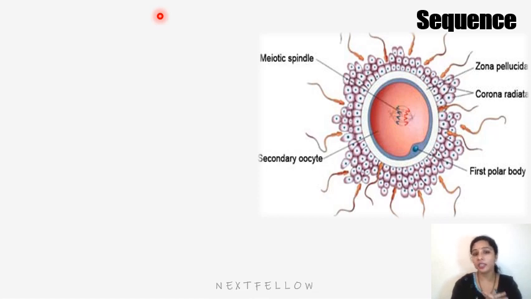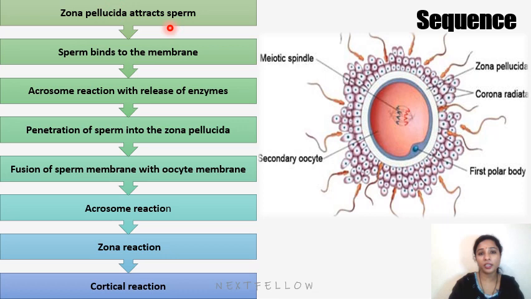After the capacitated sperm, the next event is the acrosomal reaction. The zona pellucida attracts the sperm, which binds to the membrane. So here this is a capacitated sperm, and now the acrosomal reaction occurs. During the acrosomal reaction, acrosin and a trypsin-like substance are released to penetrate the zona pellucida. Once a single sperm has fertilized the oocyte, the membrane prevents polyspermy, so they won't allow any more sperms.